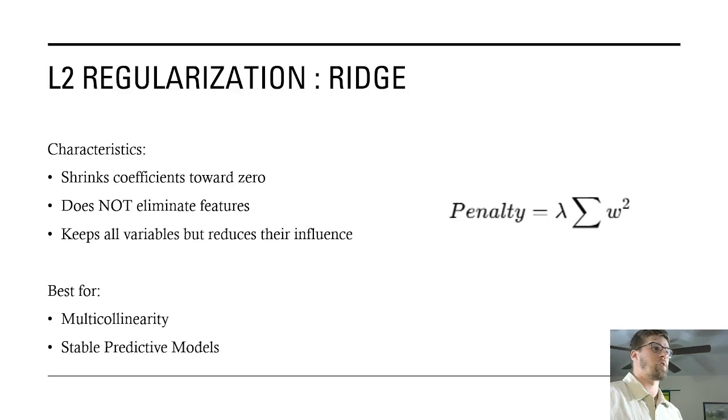L2 regularization, also known as ridge regression, penalizes the squared values of the coefficients. Unlike L1 regularization, ridge regression typically does not reduce coefficients exactly to zero. Instead, it shrinks all coefficients closer to zero while keeping every feature in the model. This makes ridge regression useful when features are correlated or when we want to stabilize a model rather than remove features.